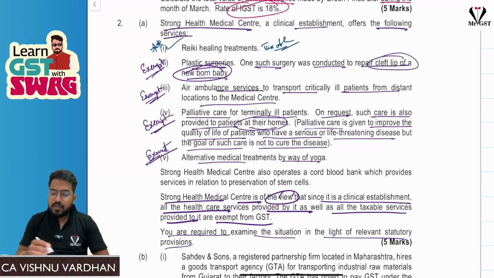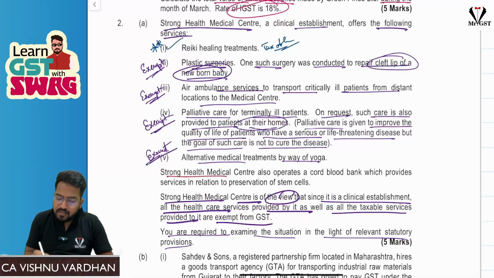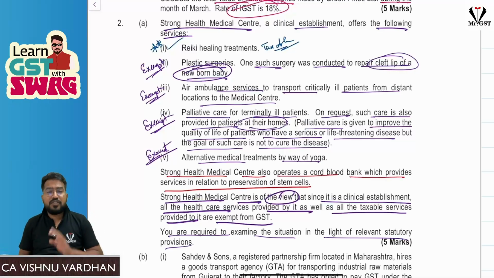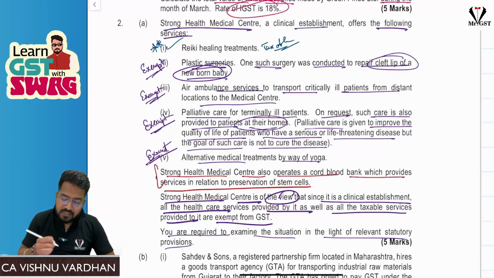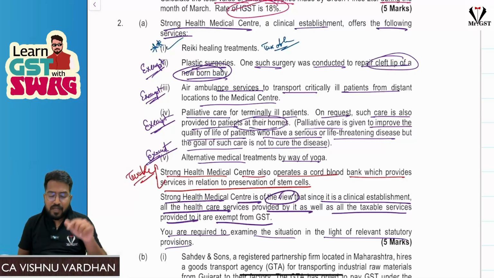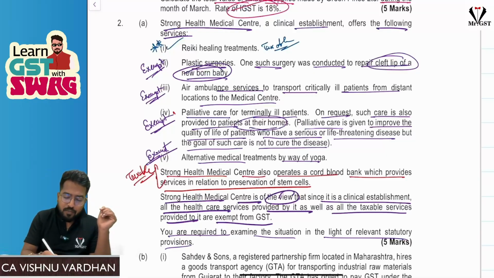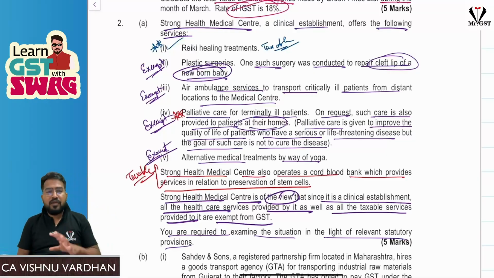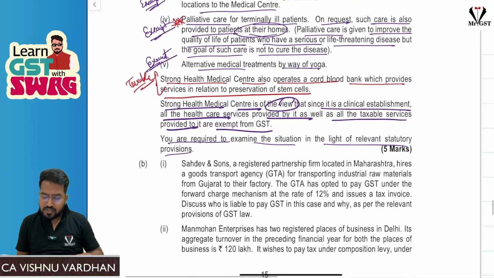Okay, fine. Next, Strong Health Medical Center also operates a cord blood bank which provides services in relation to preservation of stem cells. This you remember, sir, preservation of stem cells. Earlier there was an exemption under GST for this, but now it is taxable only. So please be careful with this. And this point number 1, point number 4, please be careful. Okay. So these are the points with respect to this question, which is a 5-mark question.